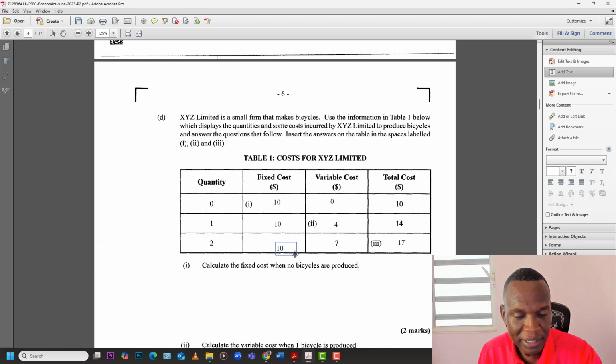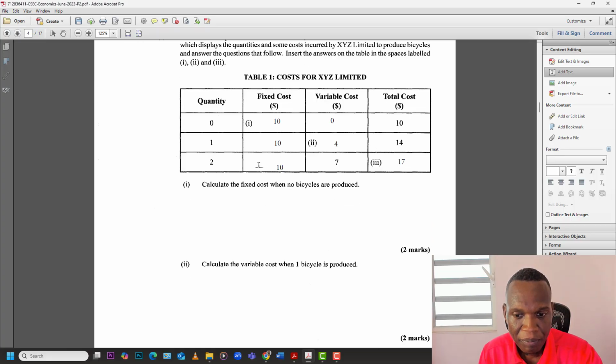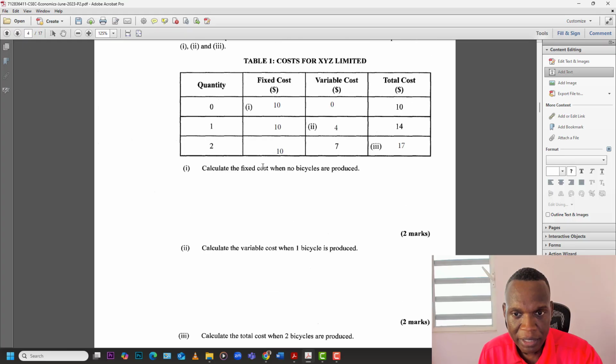to part D. Now we have to do some calculations. So XYZ Limited is a small firm that makes bicycles. Use the information in the table below, which displays the quantities and some costs incurred by XYZ Limited to produce bicycles, and answer the questions that follow. Insert the answer on the table in the space labeled 1, 2, and 3. So I've already filled them in. So the first one asks, calculate the fixed cost when no bicycles are produced.